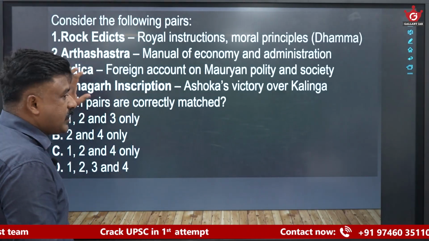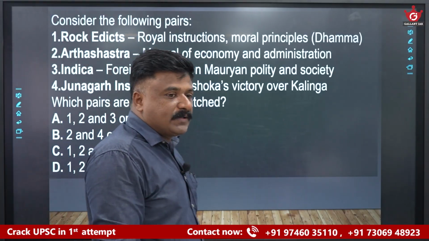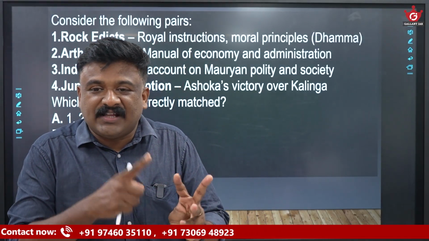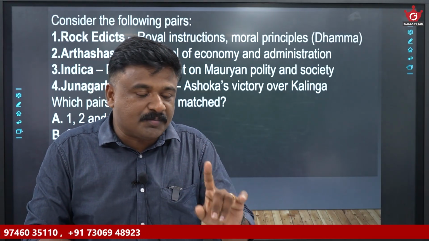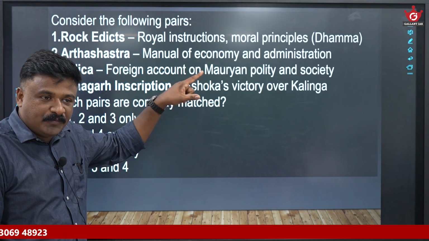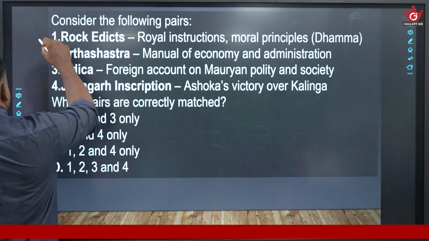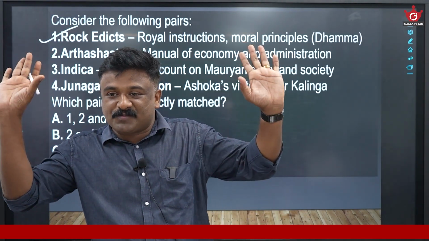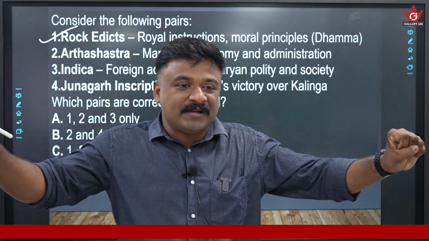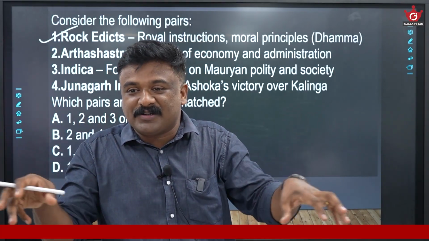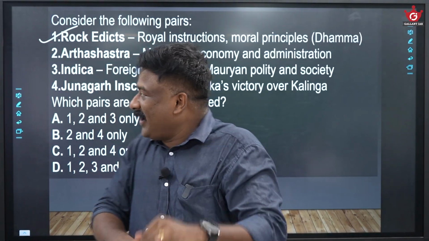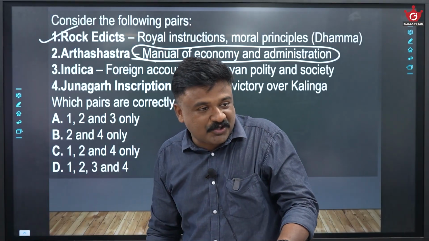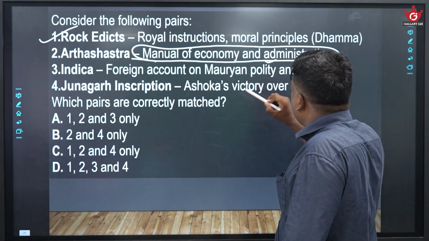So here you see there is a question: rock edicts, royal instructions, moral principles. Is it true? Ashoka's rock inscriptions are there, pillar inscriptions are there, cave inscriptions are there. Rock inscriptions, royal instructions, moral principles. Is that true? Yes, that is true. It is not describing his wives and children, or his honeymoon trips and all. It is about the royal principles, what things the people must follow, and the principles of Dhamma. Am I right? Now, Arthashastra, manual of economy and administration. Of course, it is a manual, prescriptive in nature, on economy and administration.